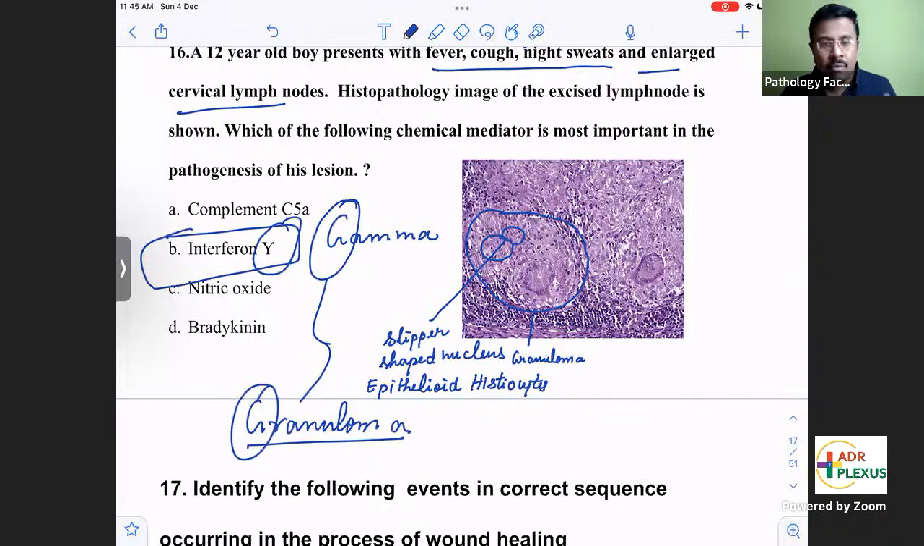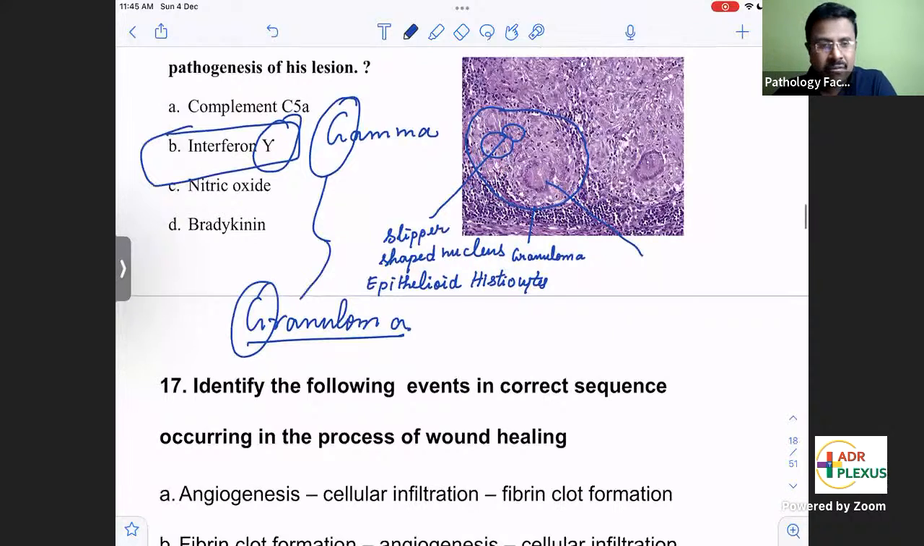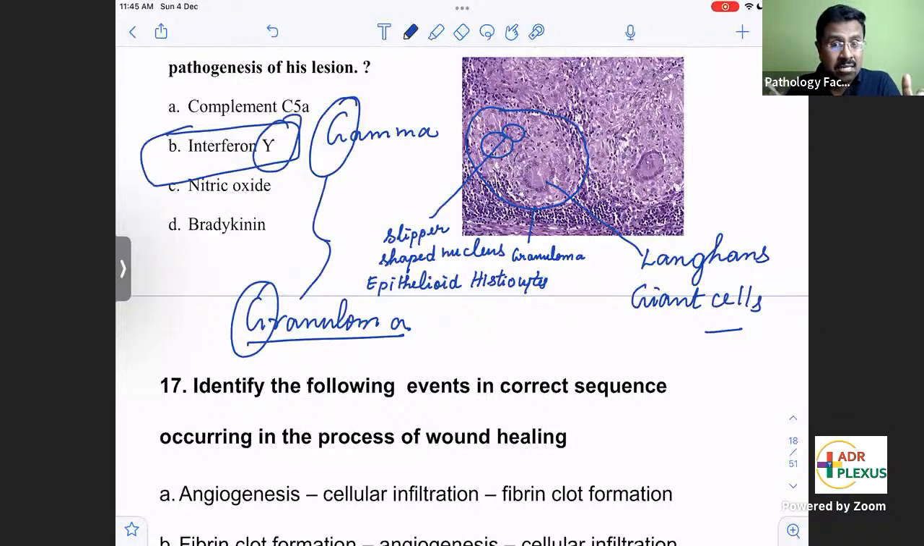Interferon gamma is the most important. So interferon gamma is responsible for granuloma. What is the type of giant cell you can see here? These giant cells are called Langhans giant cells. Remember, it is not Langerhans, which are antigen presenting cells. In these giant cells, there is typically a horseshoe shaped nucleus. So with the horseshoe shaped nucleus, you call it a Langhans type of giant cell. This structure is called a granuloma.